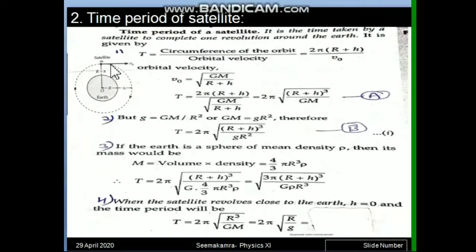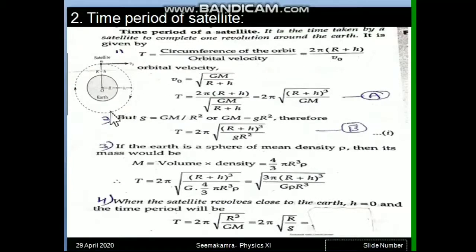Whenever we have to calculate the time period of an object in an orbit, then its formula is always T equal to 2 pi r upon v. Remember this formula, 2 pi r, because the distance covered in one round is 2 pi r, that means circumference, upon the speed, that means VO. So 2 pi r upon V is always the formula of time period of an object in a circle. So let us apply it here.